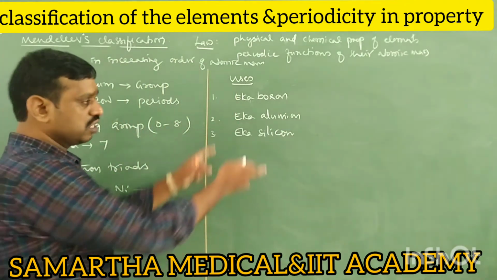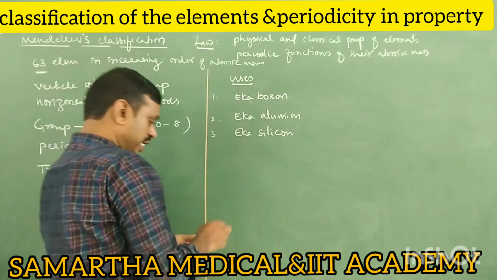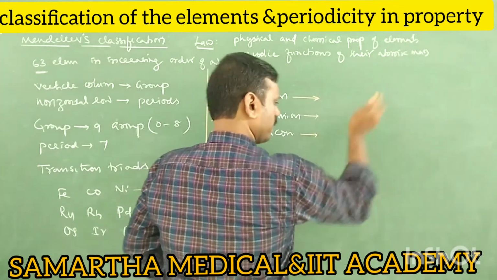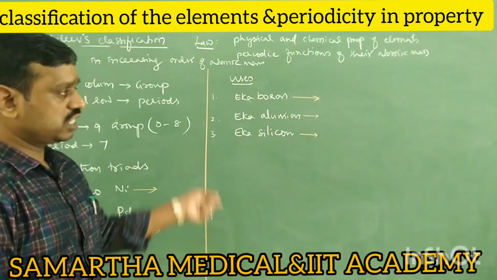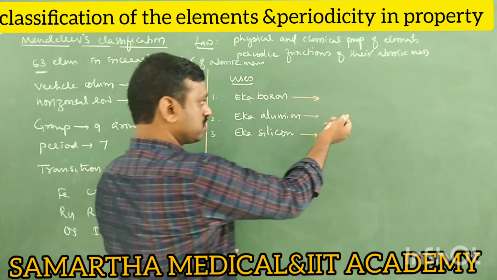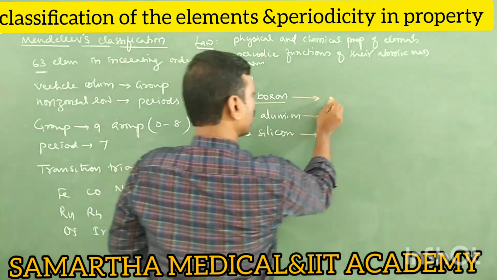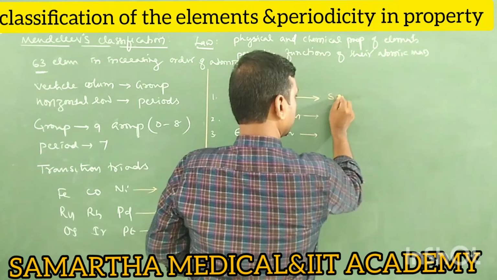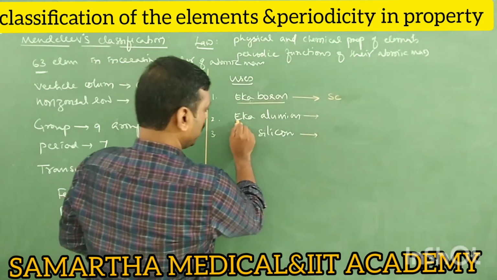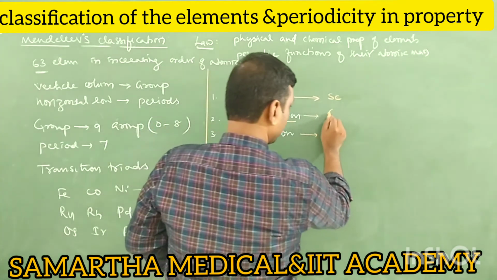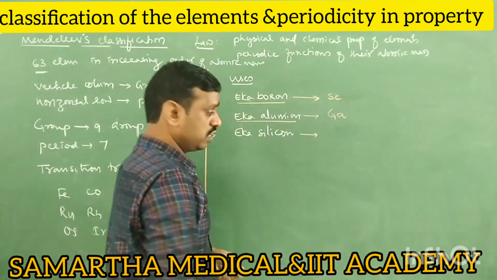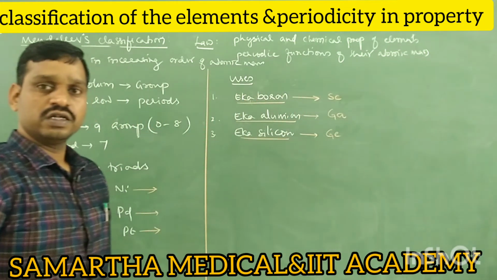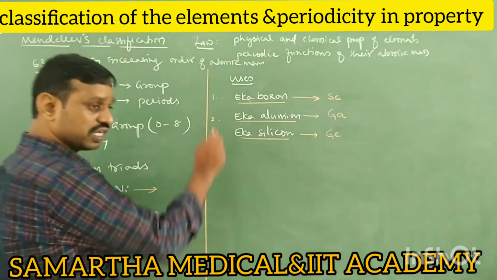Later these elements were discovered by other scientists. Eka boron is scandium, which today we call Sc. Eka aluminium is nowadays called gallium. Eka silicon is germanium. This is one importance of his classification.